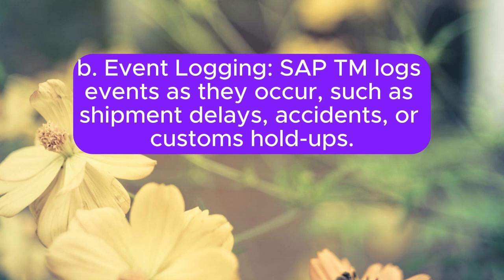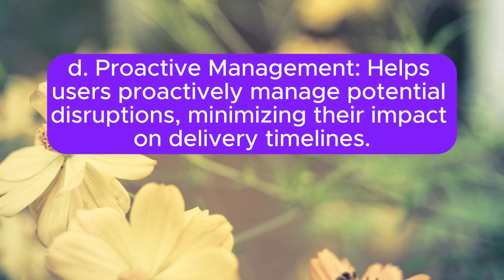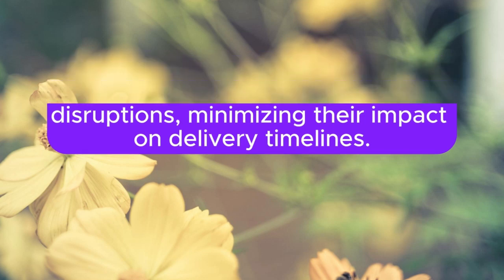B. Event logging. SAP TM logs events as they occur, such as shipment delays, accidents, or customs holdups. C. Alert management. Alerts are triggered when predefined events, for example, delays occur, enabling businesses to take corrective action promptly. D. Proactive management helps users proactively manage potential disruptions, minimizing their impact on delivery timelines.